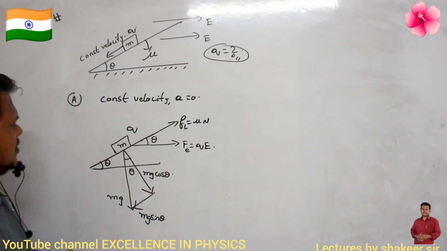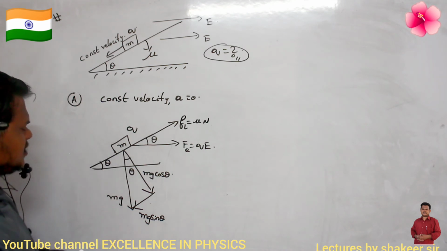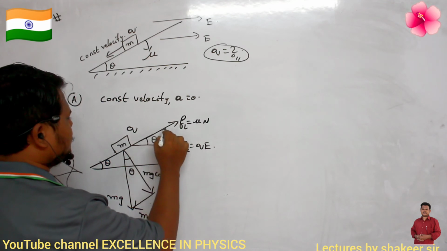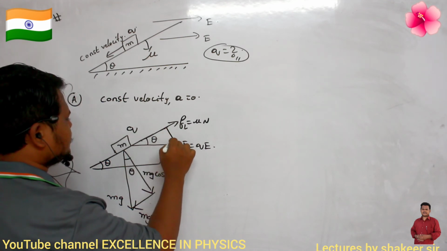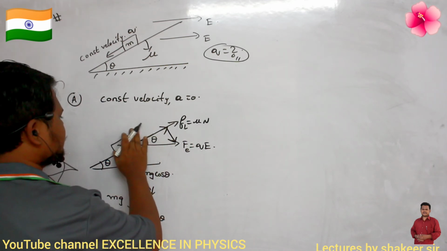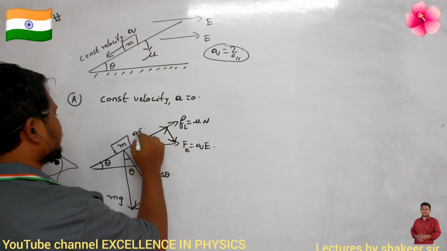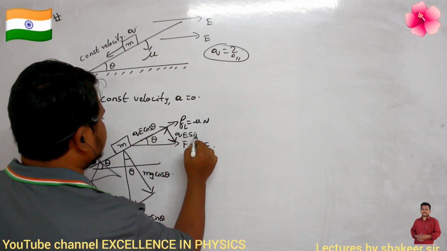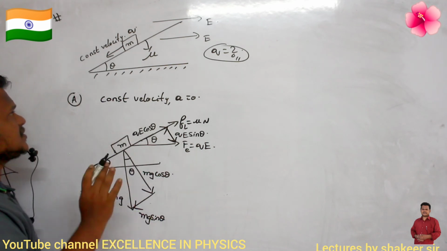Clear? Now this QE also, I can split into two components, no? How can I split this? Fe is equal to QE. So this is one component and this is another component. I can split like this. Are you able to understand? So what is this one? This one is QE cos theta and this is QE sin theta. So these are the different forces which are acting.